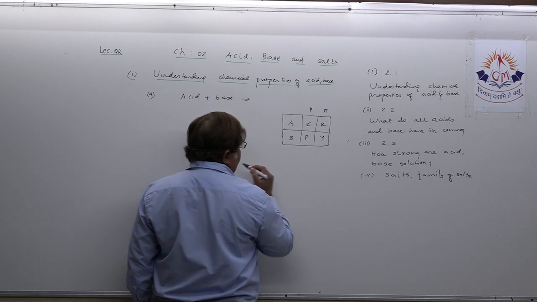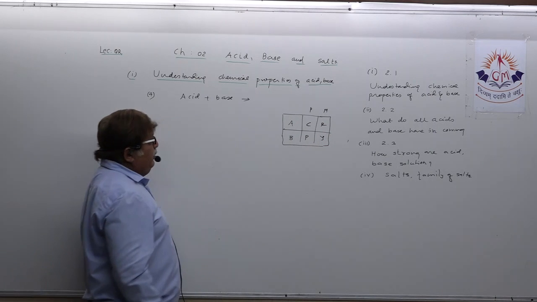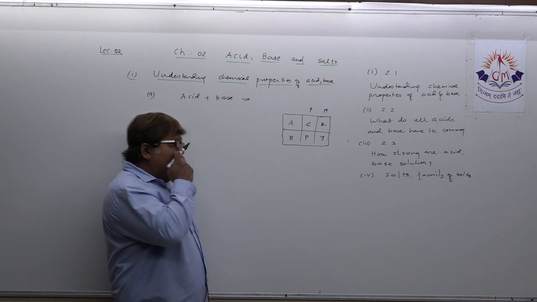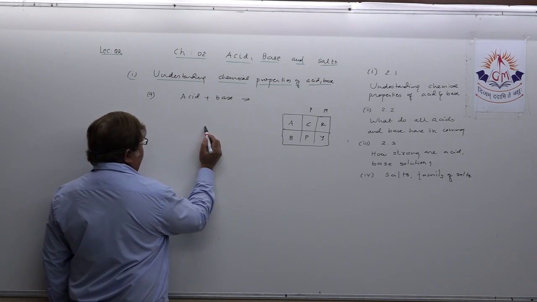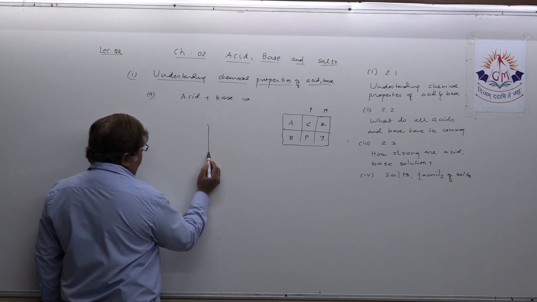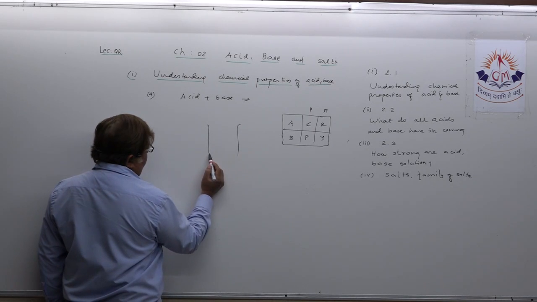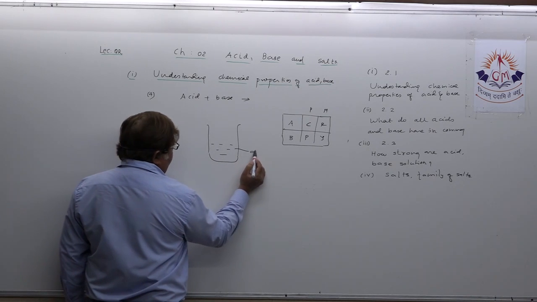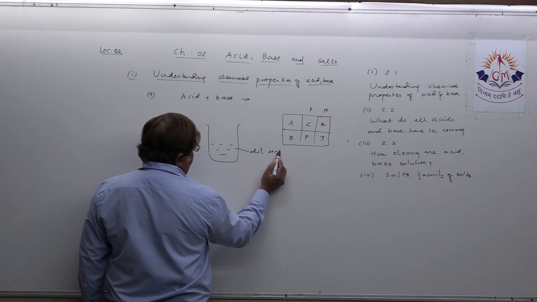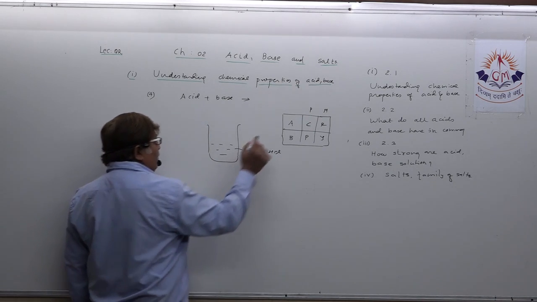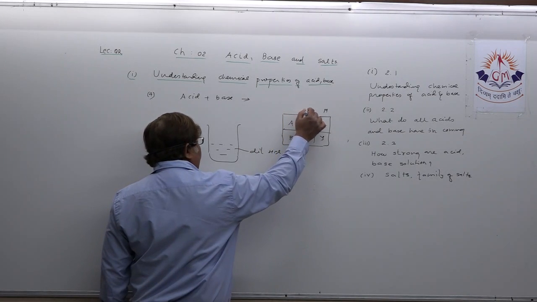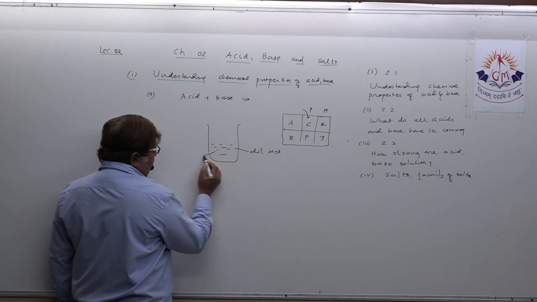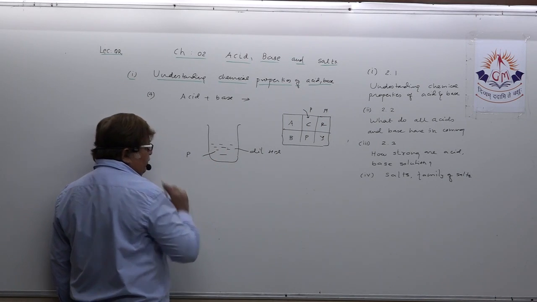You can make experiment of neutralization between acid and base by yourself in a test tube. Suppose you have taken dilute HCl in a test tube, and now you add few drops of phenolphthalein, the solution will remain colorless.